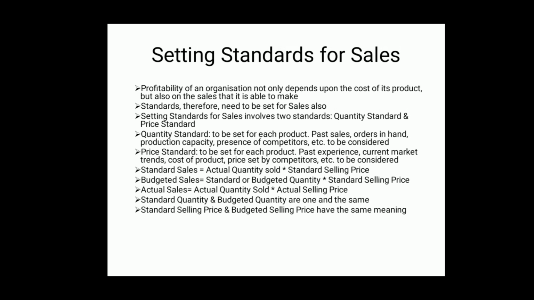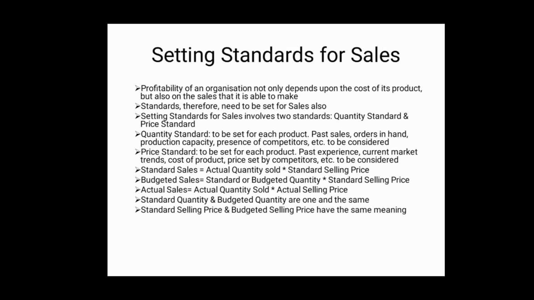Here, past sales, that is sales made by the organization in the past years, orders in hand, current orders, purchase orders in hand, that is the current demand for our product, production capacity of the organization, presence of competitors, etc. should be taken into consideration while fixing the quantity standard. What should be the quantity of goods or products to be sold in the future period?